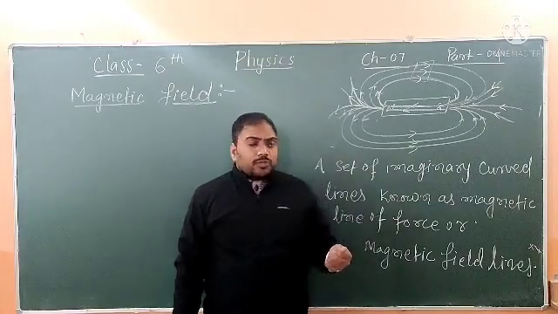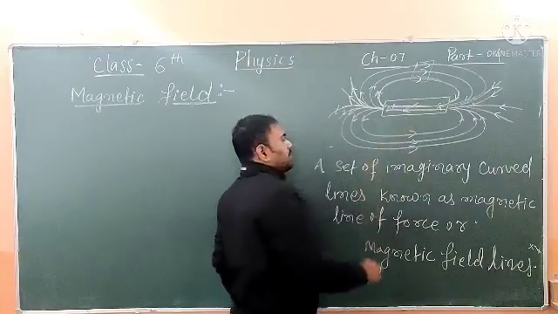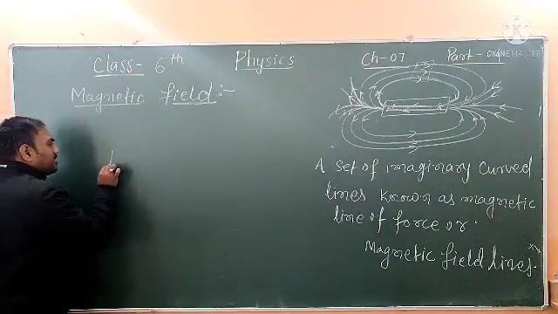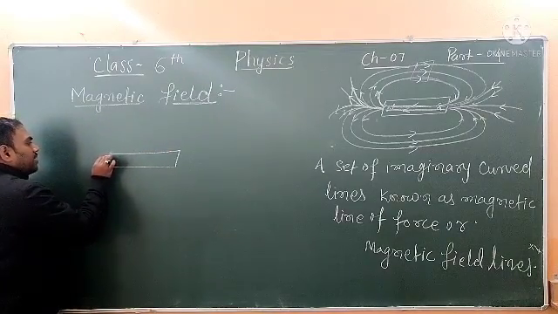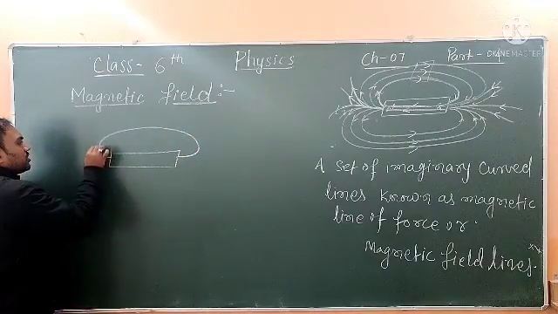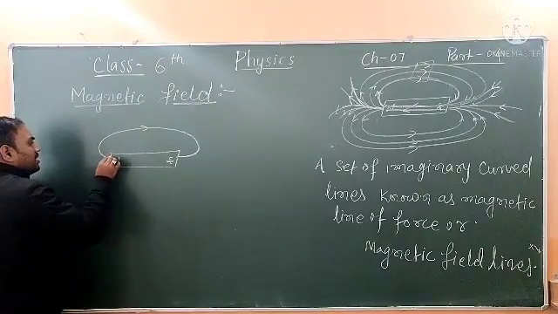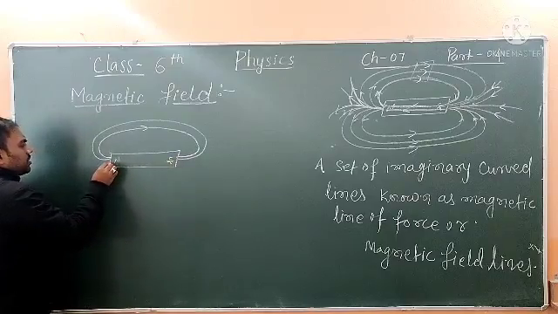Next property: magnetic field lines never intersect with each other. As I have told you, magnetic field lines always emerge from the north pole and sink at the south pole. In this process, they always keep distance from each other.